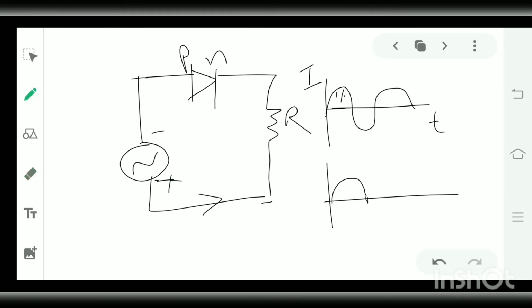This is the case of reverse bias, so no current flows in the diode in reverse bias. From this position to this position there is no flow of current.